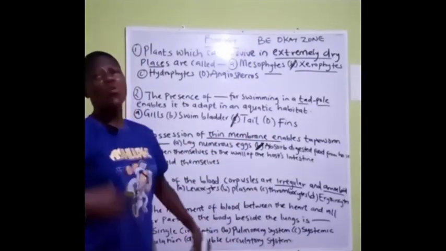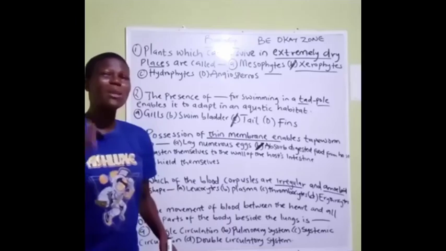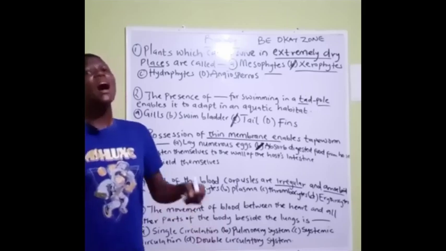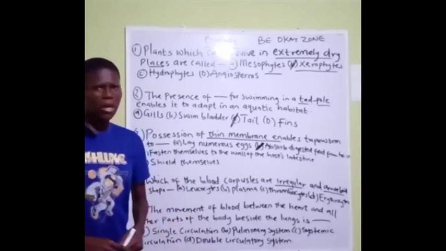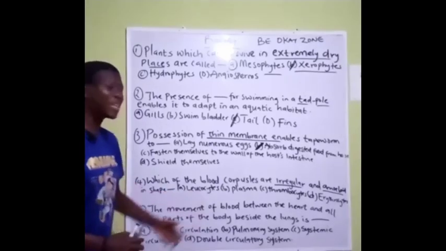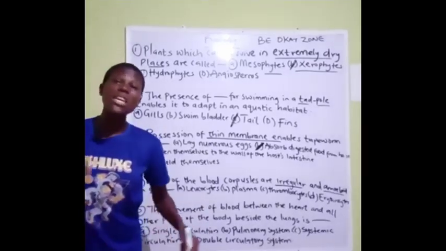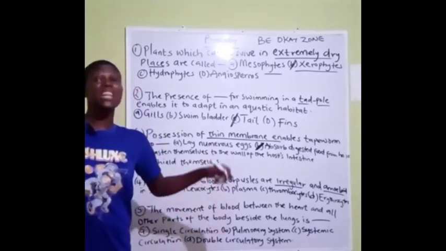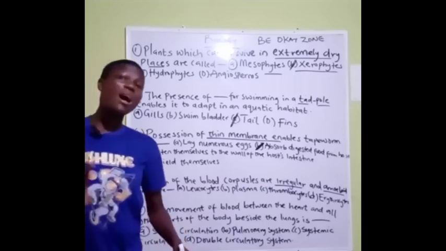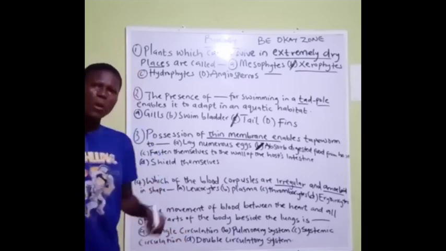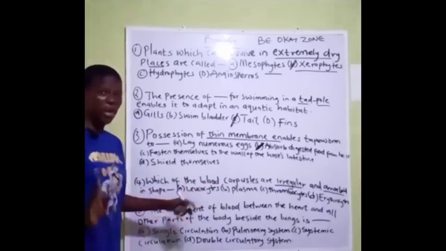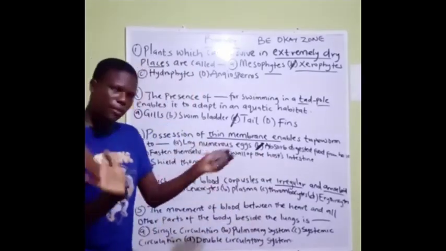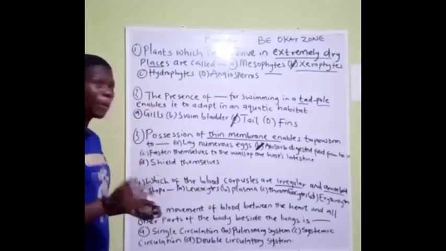The leukocytes. What are the leukocytes? The leukocytes are the white blood cells. The white blood cells are engaged in our immune system. The white blood cells are irregular in shape, at their resting stage and in their shape per se. So that's the answer. Let me tell you the other options so we can understand by comparing them.